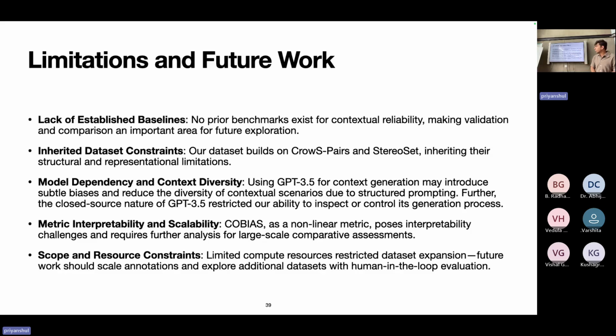Model dependency and context diversity is always a problem, because GPT-3.5 may have introduced subtle biases in the context that it generated. GPT-3.5 was also closed source, so there's no way for us to tweak what context it generates. For the metric, a higher co-bias score is better, but you cannot say how much better, because our metric follows a non-linear scale. So the interpretability and the scalability of our metric remain future work. We were also limited by compute resources, and that's why we could not evaluate all benchmarks in our study.